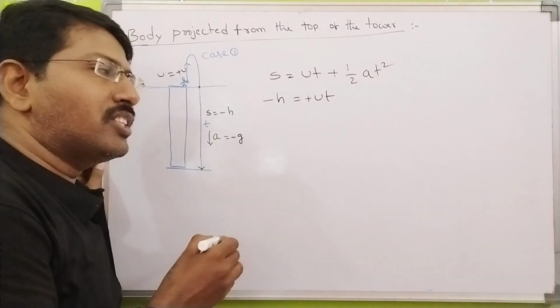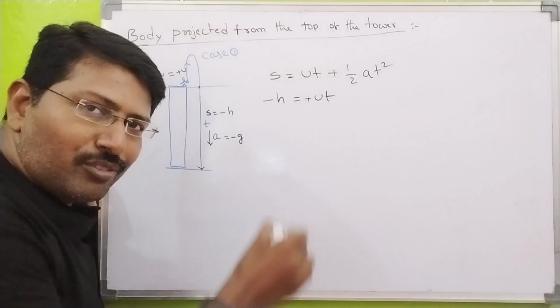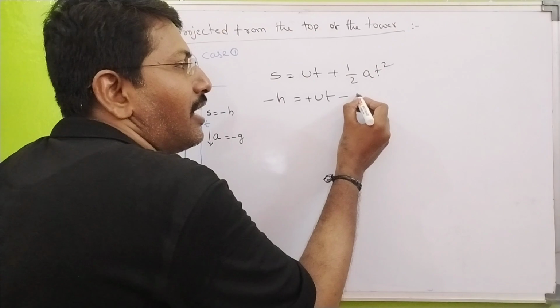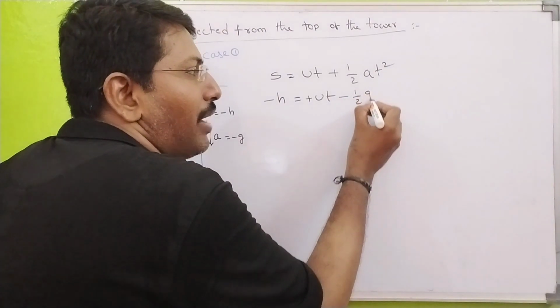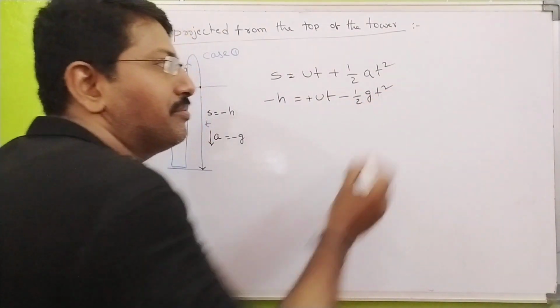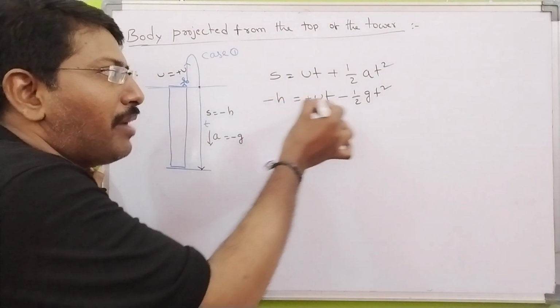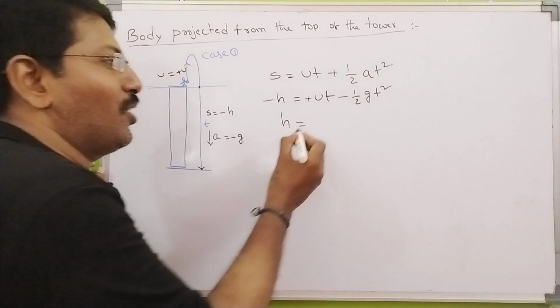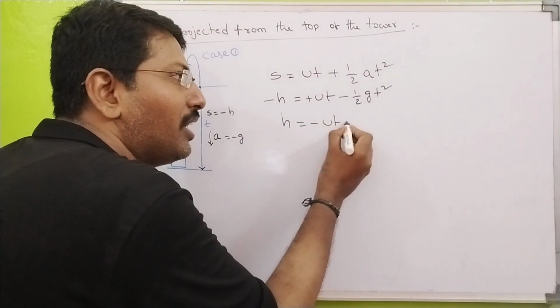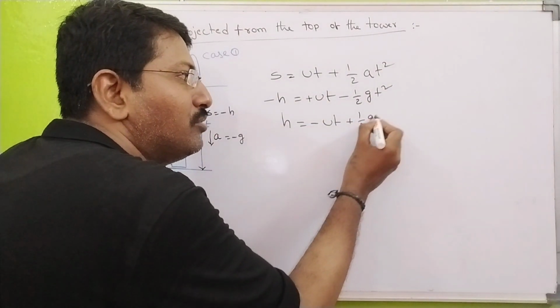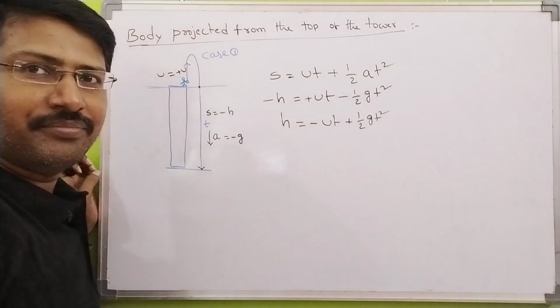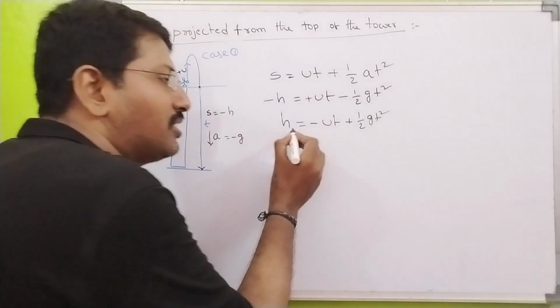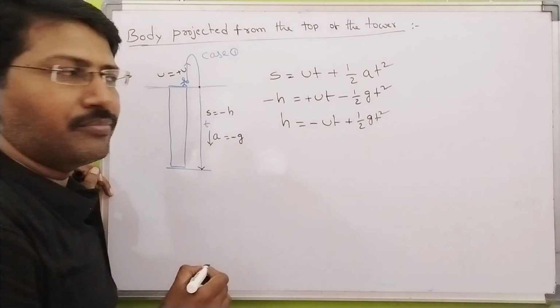Acceleration is in the downward direction, so I take 1 by 2 minus g t square. Minus minus, take common. You get one equation: H equals minus ut plus half g t square. Is it right? So this is the standard equation.